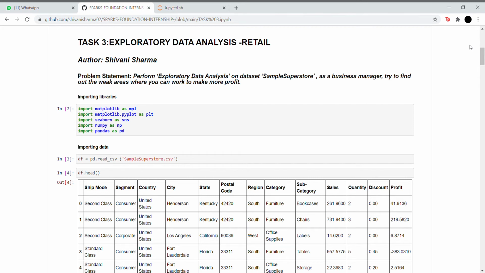The problem statement that we have is we have to perform an exploratory data analysis on the sample superstore dataset, and as a business manager try to find out the weak areas where we can work and make a profit. So we start by importing the libraries.